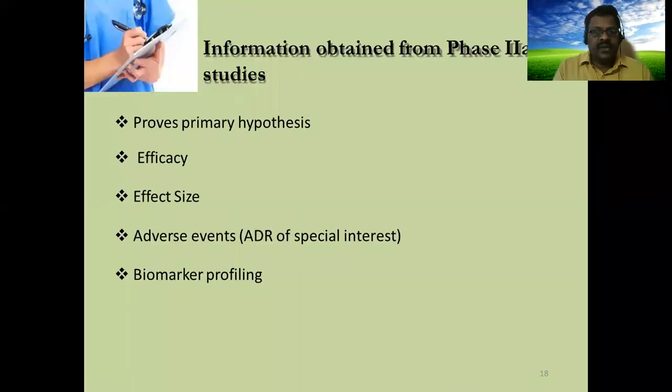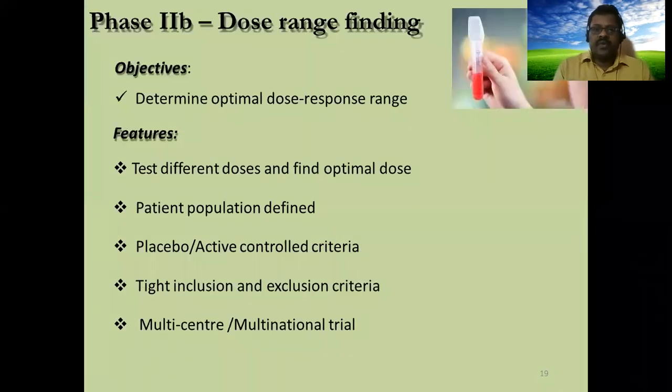Information obtained from phase 2A: it proves the primary hypothesis, that is, the drug is having an effect or not having any effect. Efficacy, what is the range of the dose in which it is having that effect, and how much side effect is also associated with that, and effect size, and around how many people, what percentage of people, are getting therapeutic efficacy, adverse events, biomarker profiling, whether the biomarker confirms or not. After this, we move to 2B.